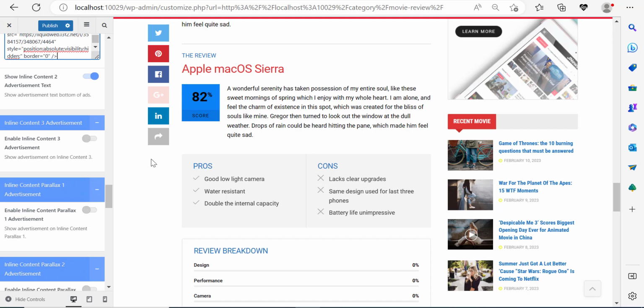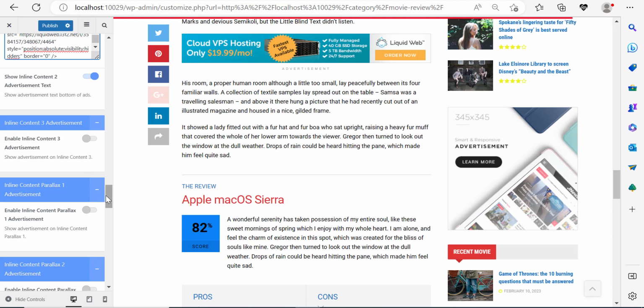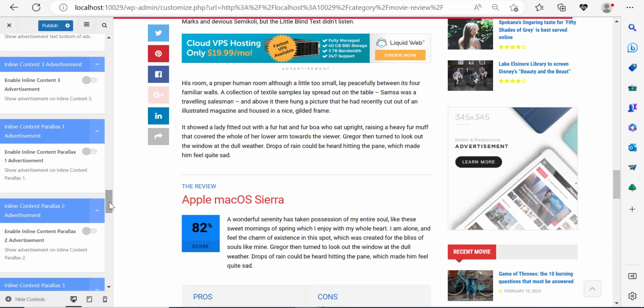Now, you're only allowed to add 3 ads inside the content, which is only logical because if they allow you to add as many ads as you want, then this website might just as well be called the ads blog, which is not really what you want your website to be like. You want your website to have content after all. So I'm going to scroll down over here.